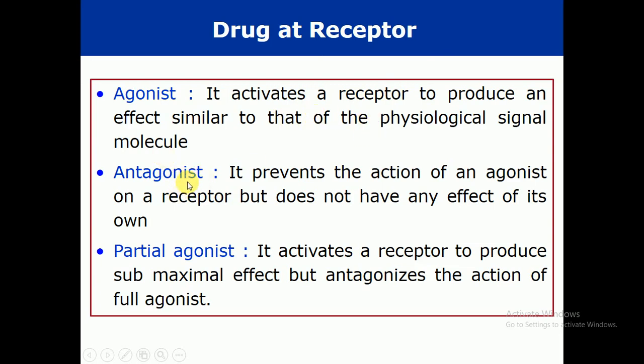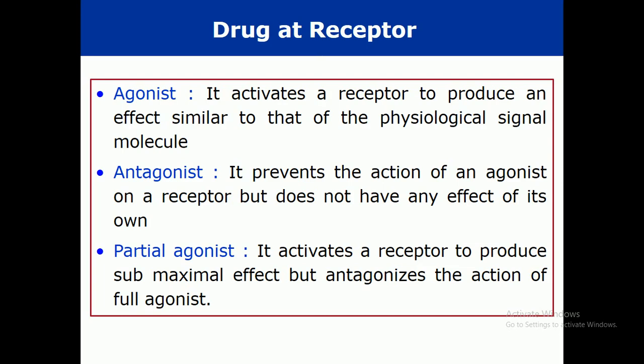While an antagonist, or you can say blocker, is a drug which can block or prevent the action of the agonist on the receptor but doesn't have an effect of its own. It means that an antagonist can reduce, stop or block the activity of the agonist.